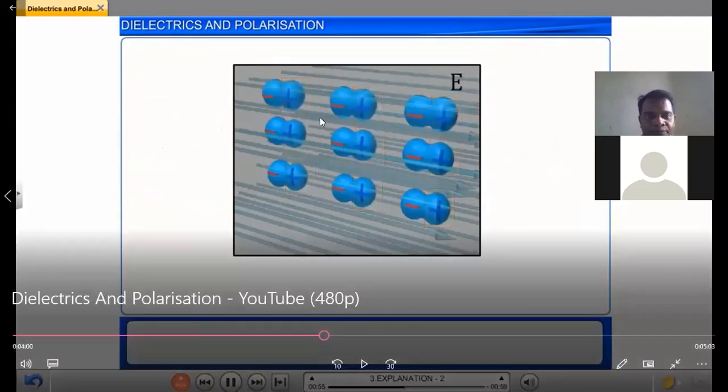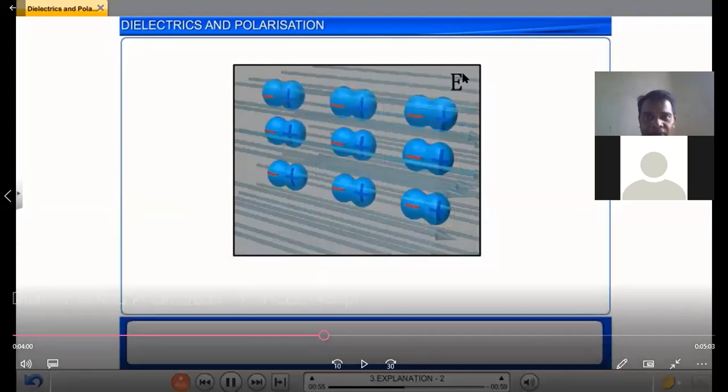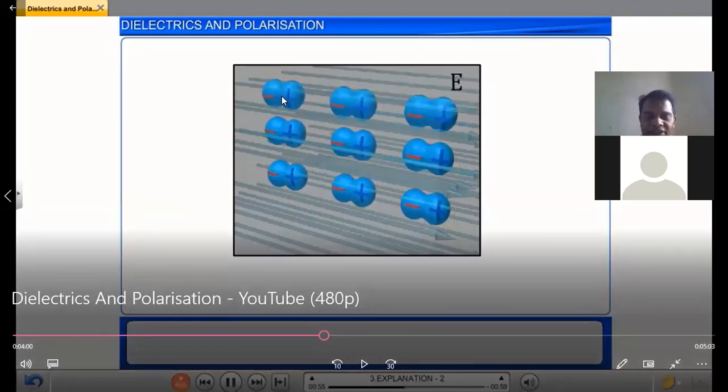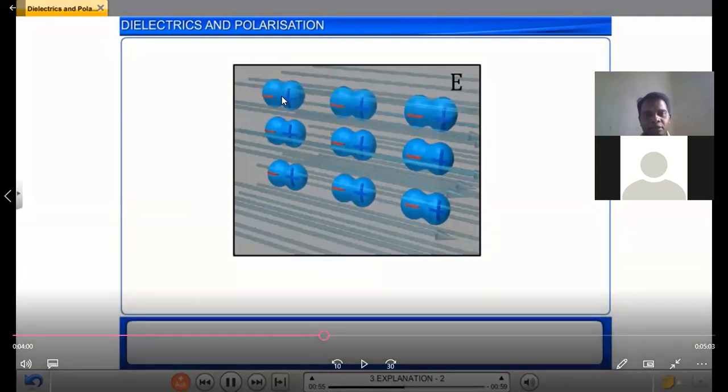Before applying the electric field, positive and negative charges coincide. When the electric field is applied, electrons move opposite to the electric field and positive charges move in the direction of the electric field. So there is a separation of positive and negative charges by the application of the electric field.